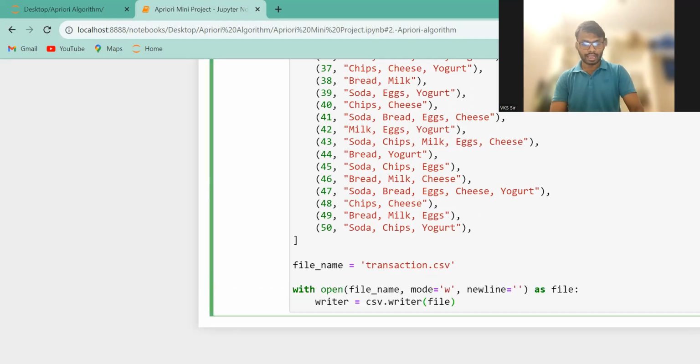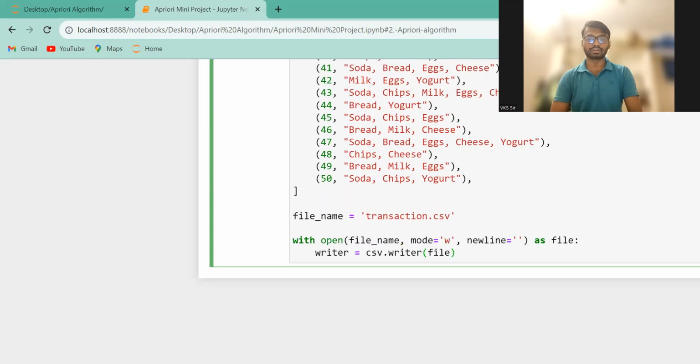I already prepared that code. With open, the file name is there, mode W is there, and newline is there. And csv.writer on the file means it will automatically write. This code will help us write automatically in that CSV format. Then after that, the header will be given, the column head part.